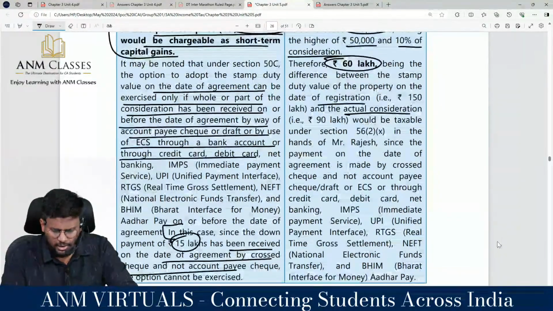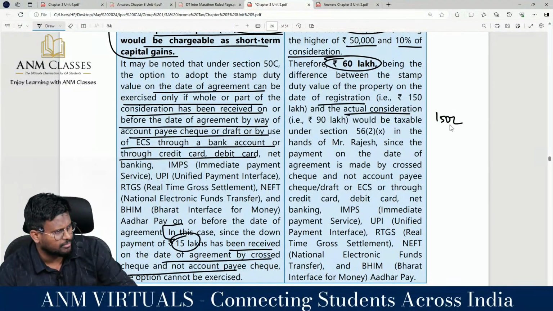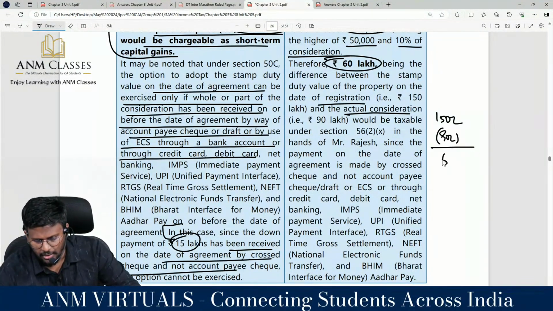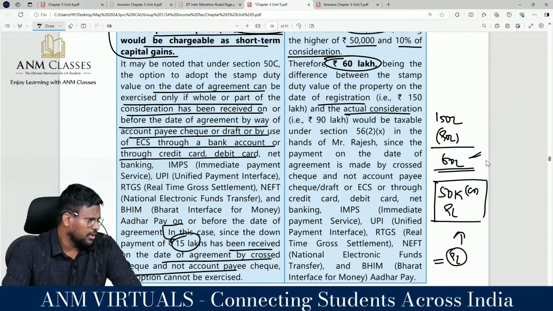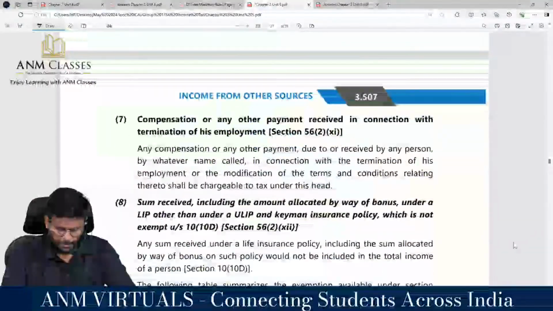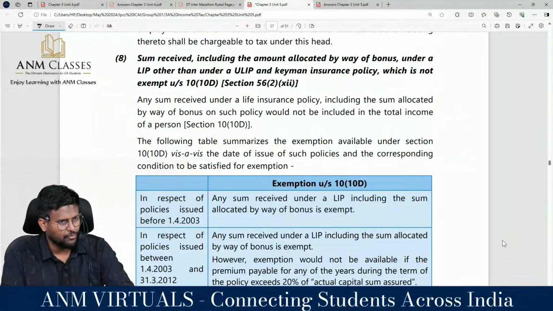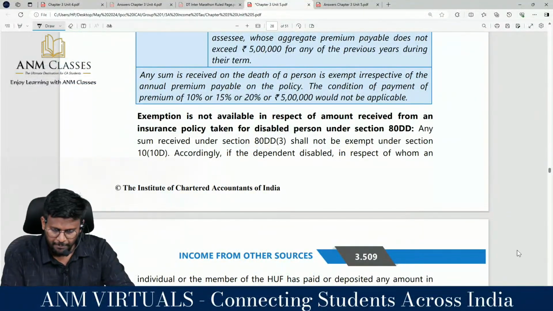Correct? What is the stamp duty value actually, in lakhs? 150 lakhs. How much has he actually paid? 90 lakhs. What is the gap? 60 lakh. Is this 60 lakhs more than 50,000? Yes sir. Or 9 lakh, whichever is higher. How many lakh? 9 lakh. Is 60 lakh bigger than 9 lakhs? Yes sir. Automatically that amount will be treated as gift in the hands of the buyer. Do you appreciate that? Very important question for examination. It may be asked in examination. You have to go through that question because it connects 3 heads of income. Correct? Yes sir.